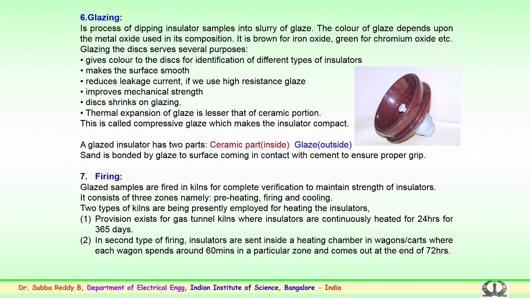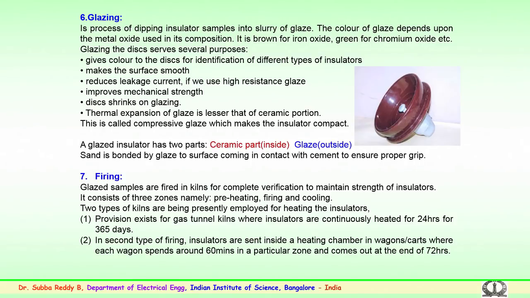It improves the mechanical performance of the insulator, and the disc shrinks on glazing. The thermal expansion of the glaze is lesser when compared to that of the ceramic portion. Thus it is also called a compressive glaze, which makes the insulator compact. So, very important.